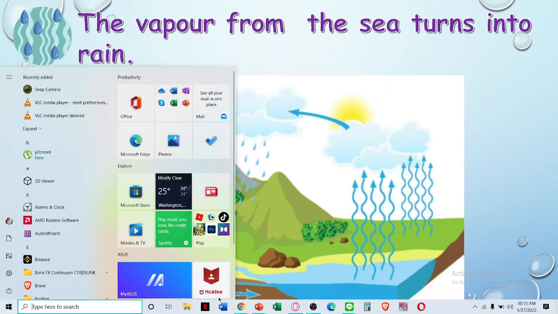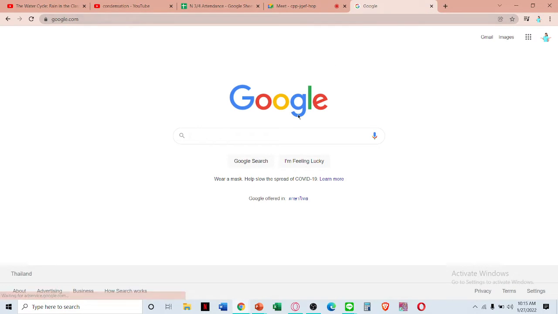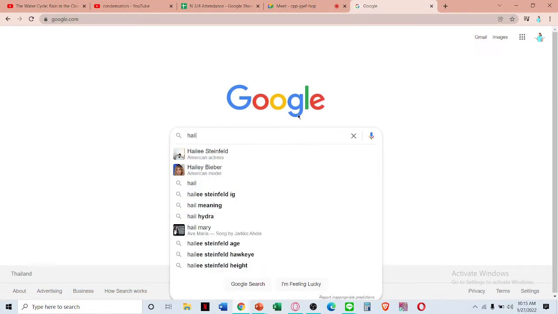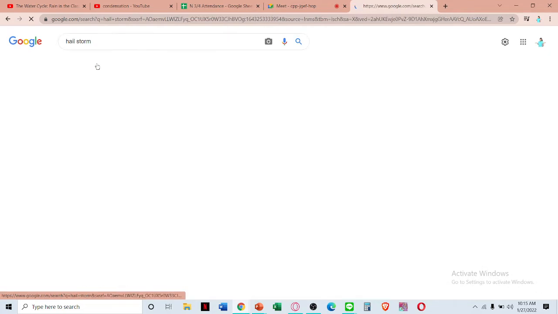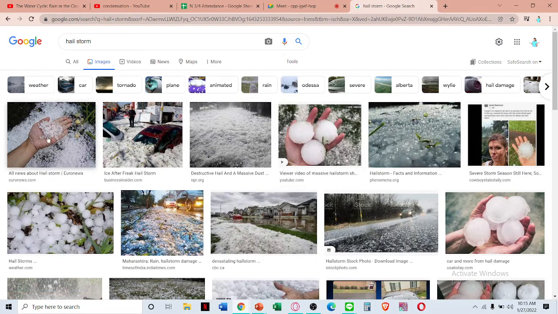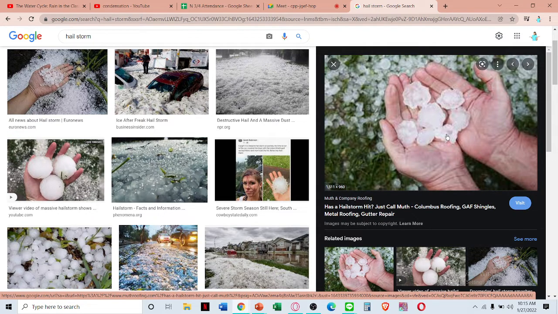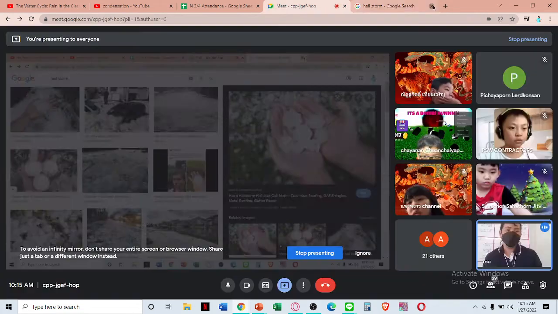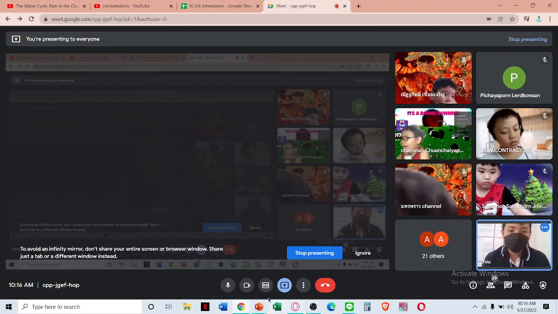I'll show you first. Hailstorm. It's called hailstorm. Hail, H-A-I-L. They have big ones like this. It's not small snow, the soft snow. Sometimes it becomes like this, and it can break your house, your cars, the windows. That is also because of condensation.